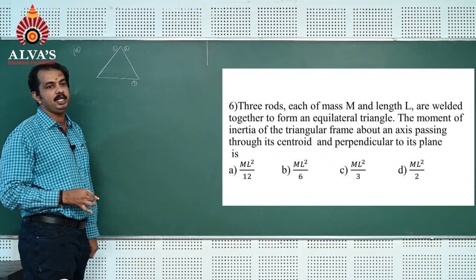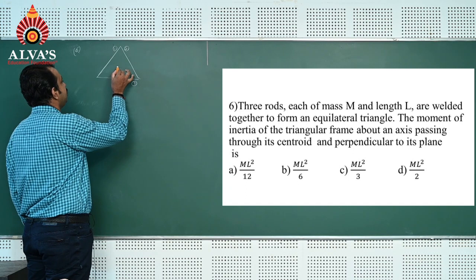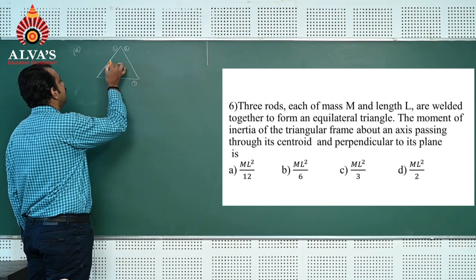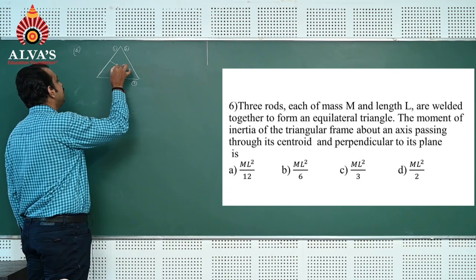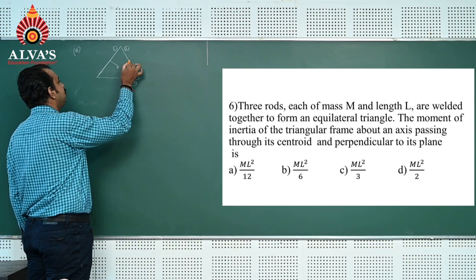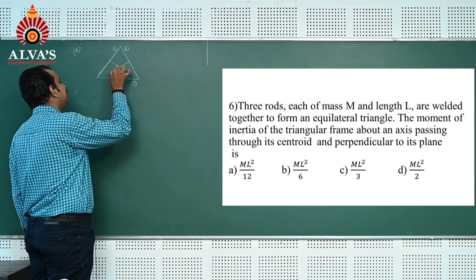Before finding out moment of inertia of the system, we can just find out distance from center of the first rod to the centroid, distance from center of the second rod to the centroid, and third rod to the centroid.